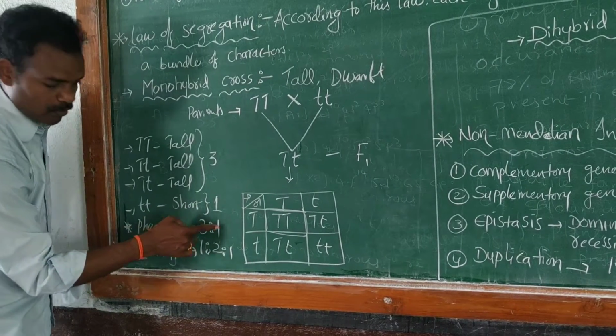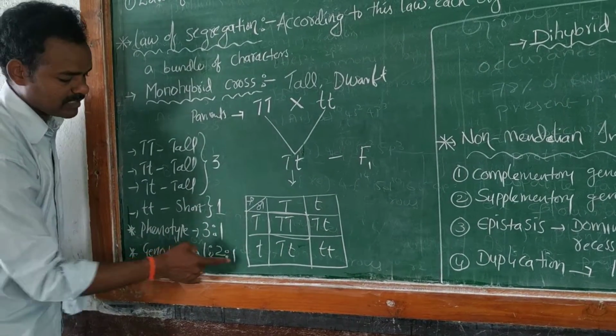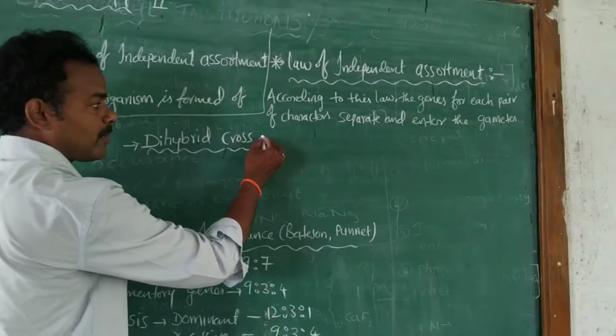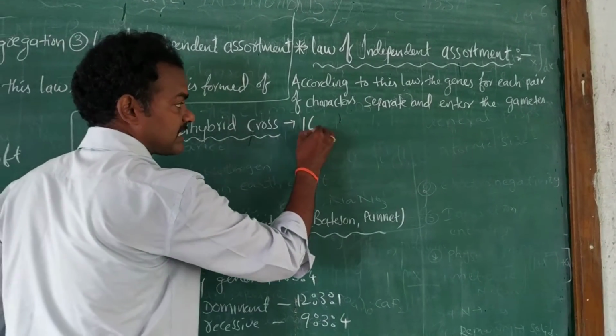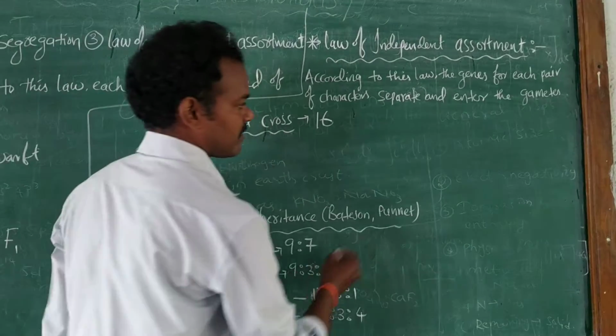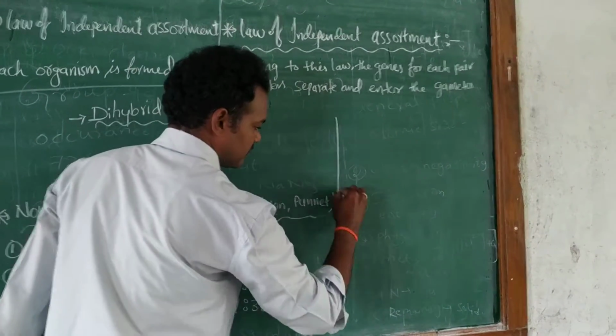That is 3:1, 3 plus 1 is 4, and 2 plus 1 plus 1 is also 4. But here in the dihybrid cross, there are 16 Punnett squares present. I will draw it here.